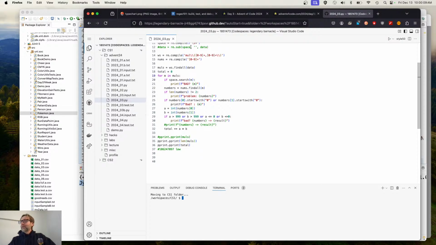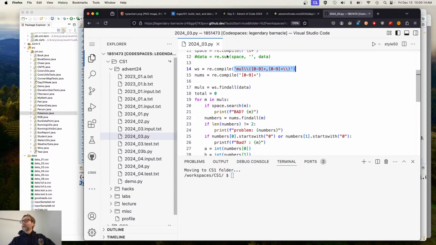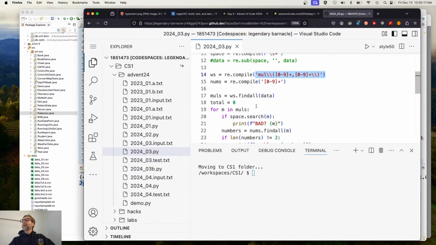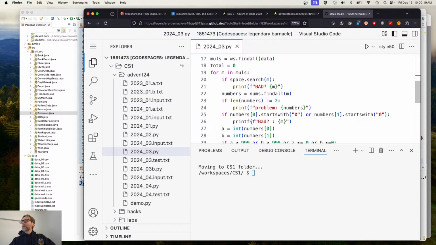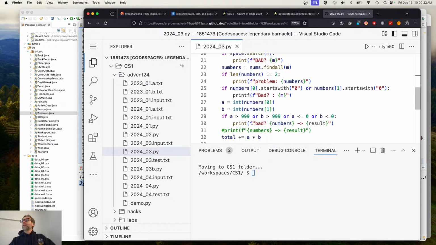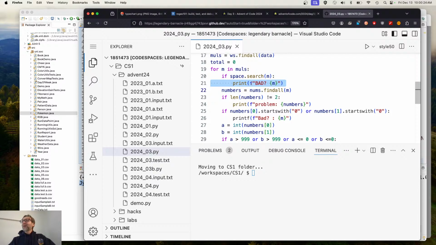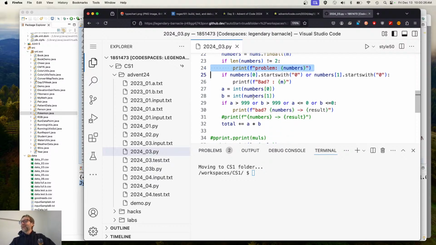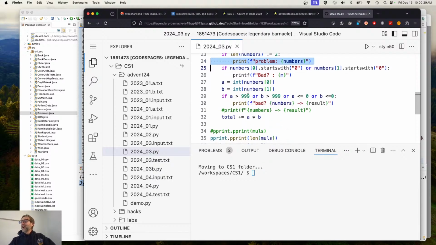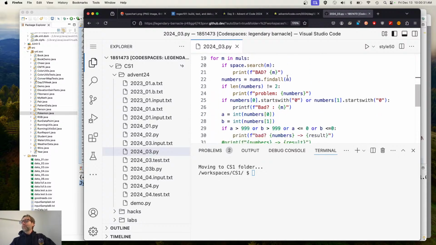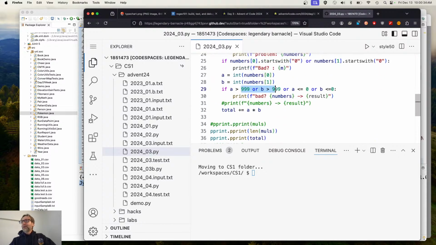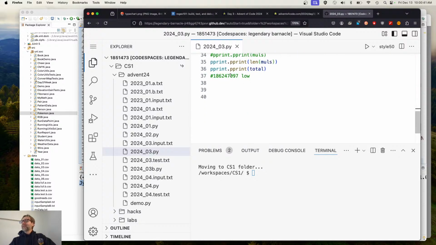All right. And there's my regular expression that went through the entire file, pulled out all of those valid multiplications, iterated over them. This is way more code than it needs to be because, again, why are you wrong? I'm checking everything that I could think of. But this other regular expression pulls those 2 numbers out, multiplies them together. I verified that it's not over 999, that it's not less than 1, right? But I kept getting this value and it kept telling me that it's low.